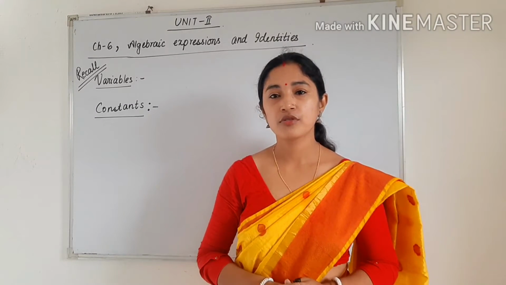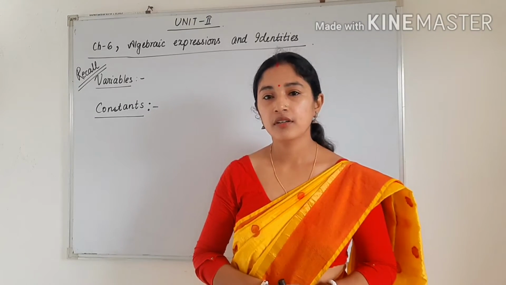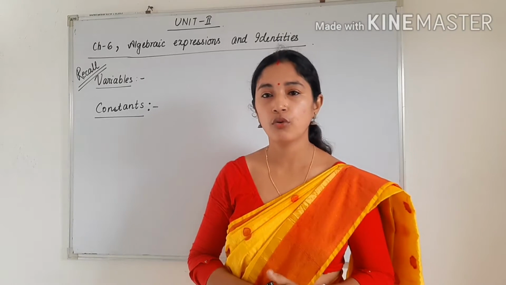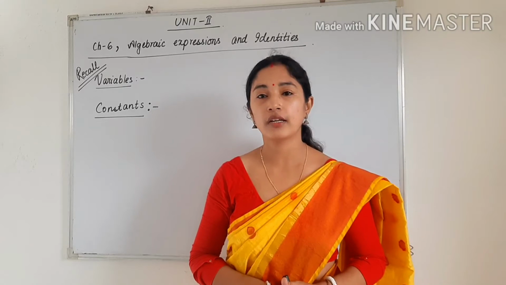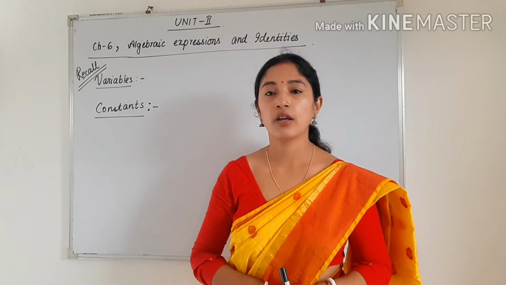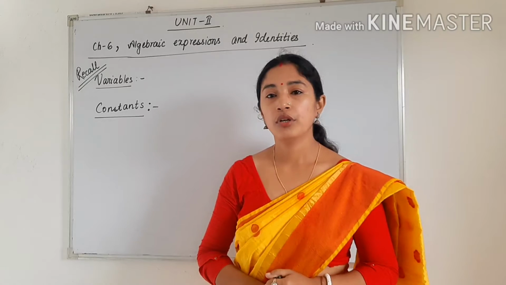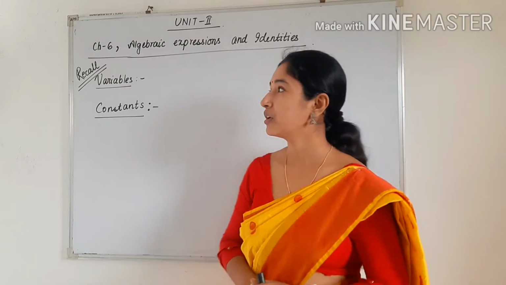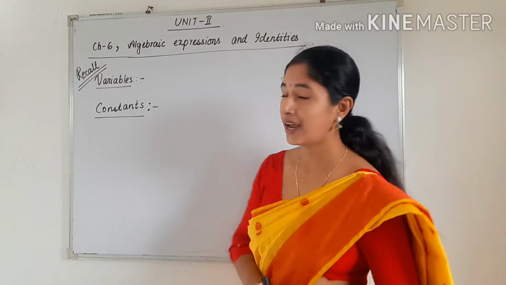So today I am going to start the new chapter, and this is the chapter from unit 2. Already we have completed unit 1, that is the number system. We are having 5 chapters in unit 1. Now unit 2 contains 3 chapters. The first chapter is Algebraic expression and identities.